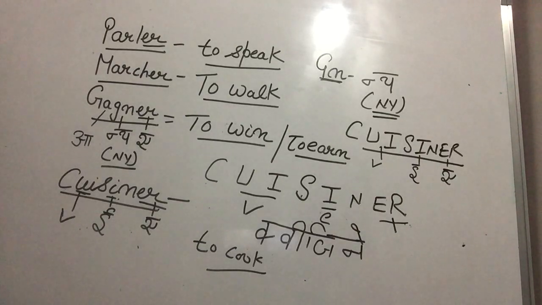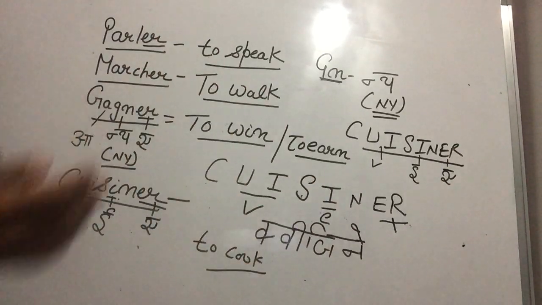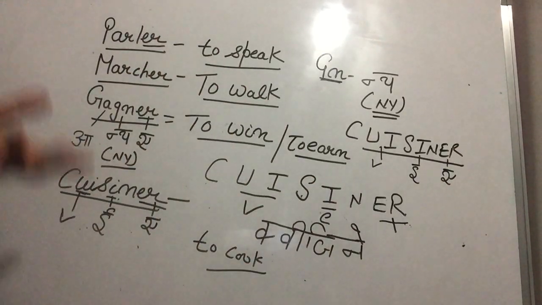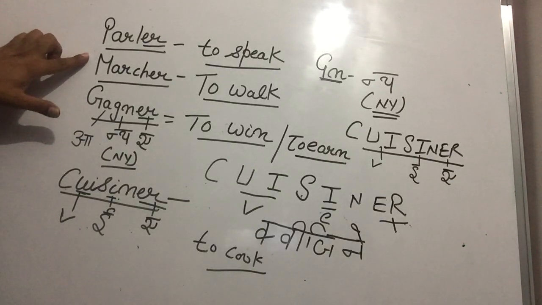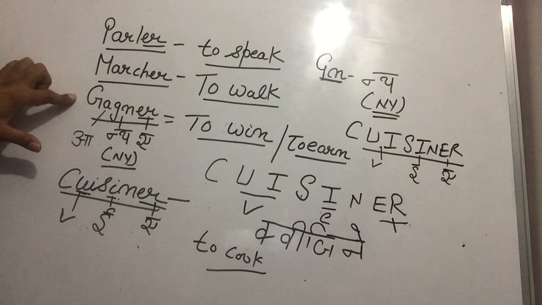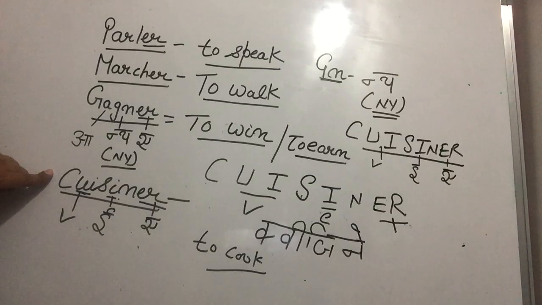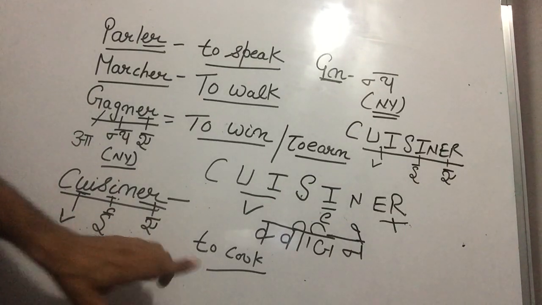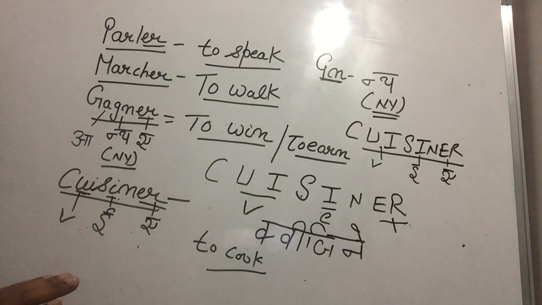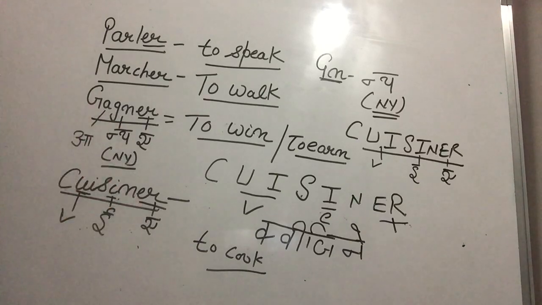Okay. So parley is to speak. Pen down, please, Paji. Speak after me. Parley is to speak. Marche is to walk. Gaine is to win. And cuisine is to cook. Is that clear, Paji? Yes, sir. Have you penned down this? No, sir. Okay, pen down, please.